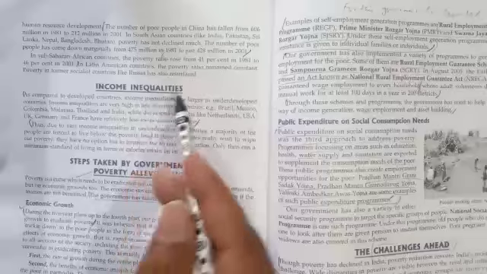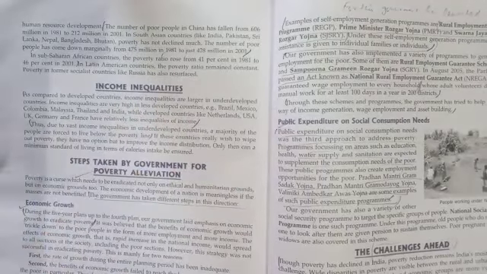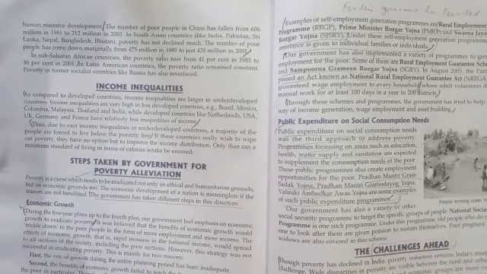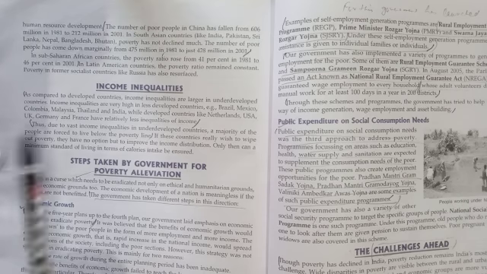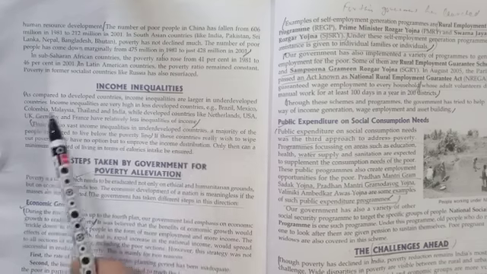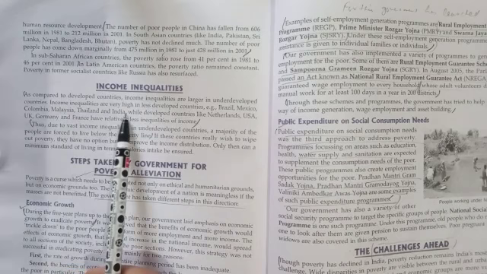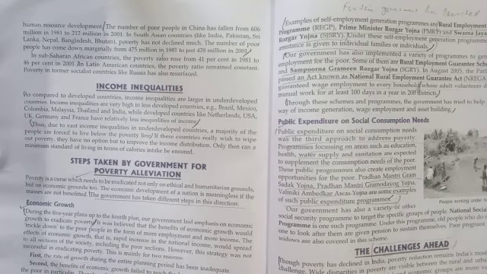Next is income inequalities. As compared to developed countries, income inequalities are larger in underdeveloped countries. We see income inequality is very high in less developed countries. For example, in Brazil, Mexico, Colombia, Malaysia, Thailand, India, we find very high income inequality, in comparison to developed countries like the Netherlands, USA, UK, Germany, etc.